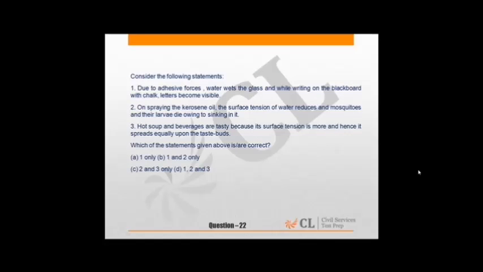Question 22 is about basic science. To study and to have a grip over these types of topics, you should be thorough with NCERT textbooks of class 6, 7, 8, 9 and 10.